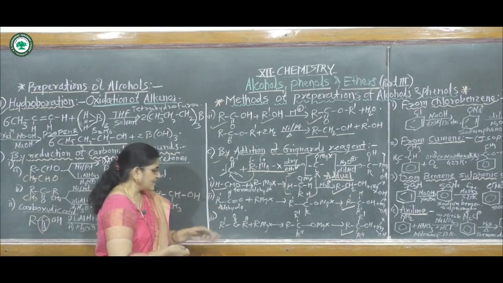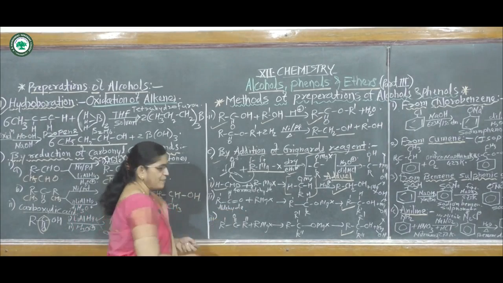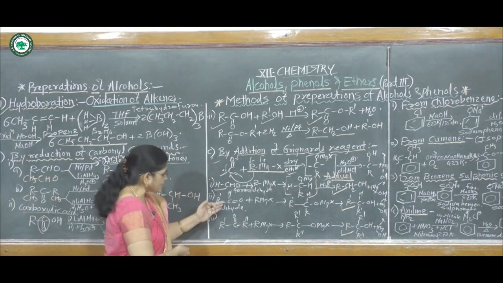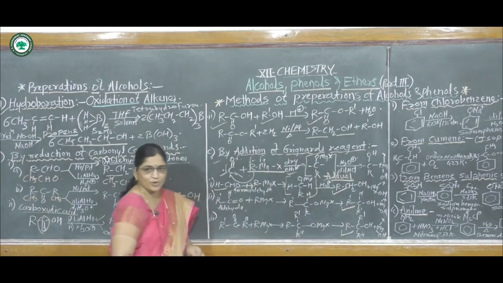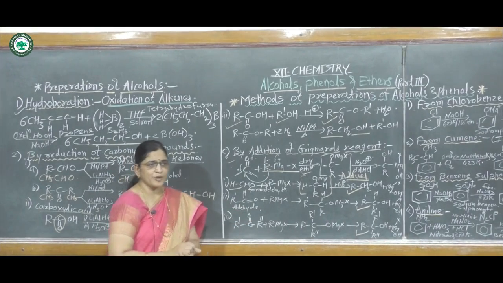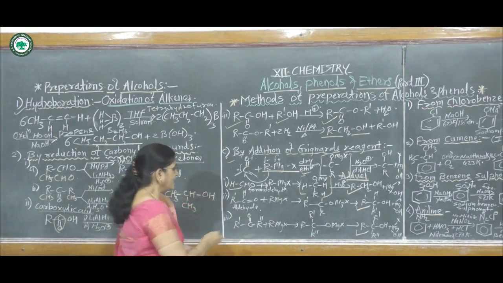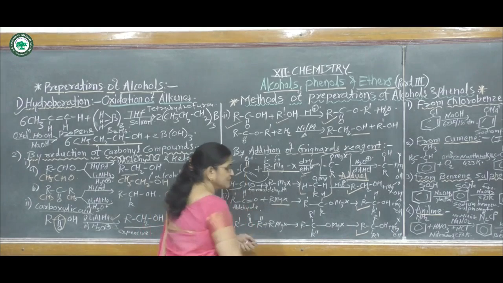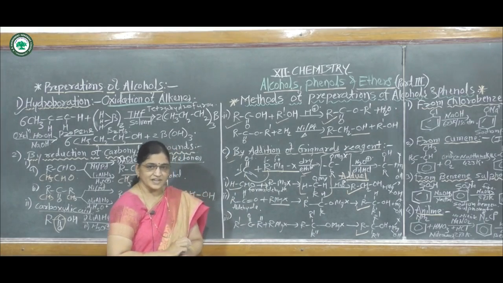Then second, the preparation of secondary alcohol from an aldehyde. In this reaction, an aldehyde other than formaldehyde reacts with RMgX, Grignard's reagent.